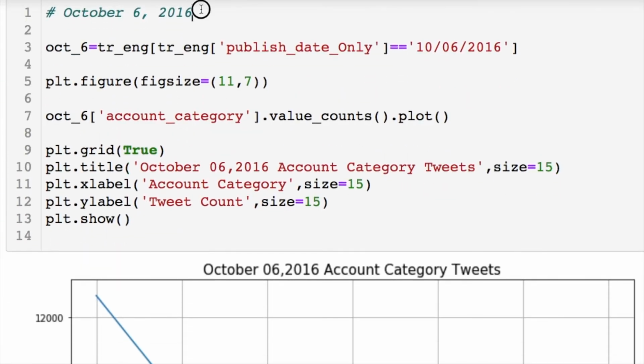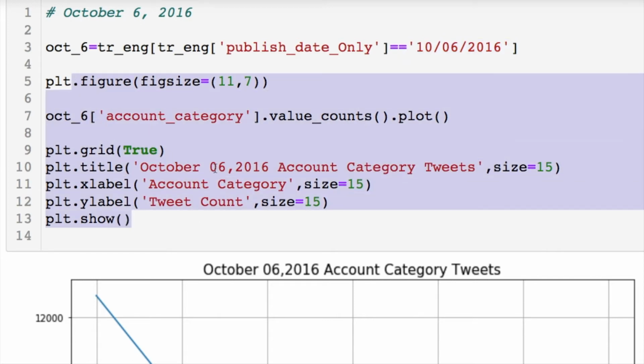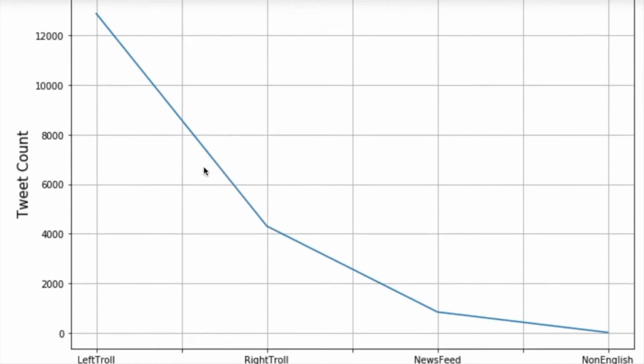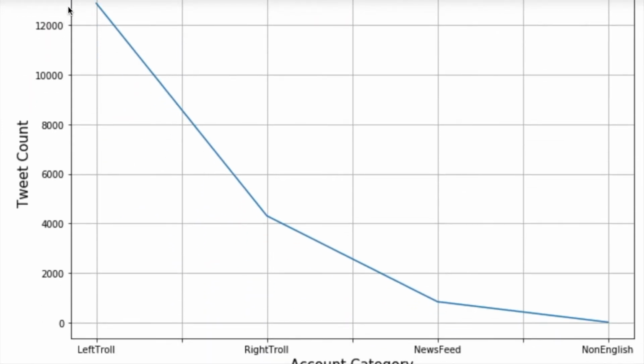Doing the same exact thing for October 6th, just changing this date here and cutting and pasting everything else, we're going to see a big change. We see that there's probably more than 12,500 left trolls, and then a little over 4,000 right trolls, which is crazy, because the day after, it's half of this number. So there's definitely some things going on in the media.